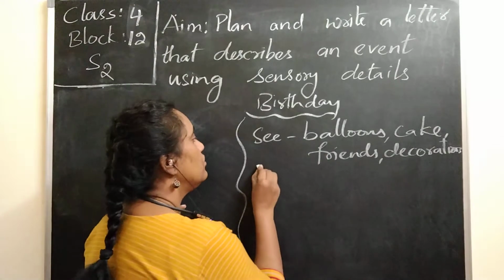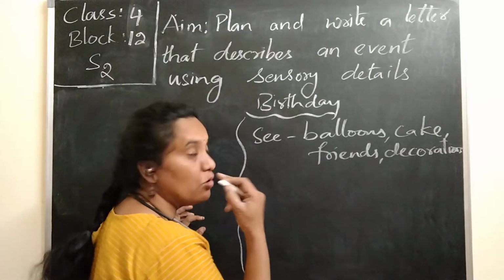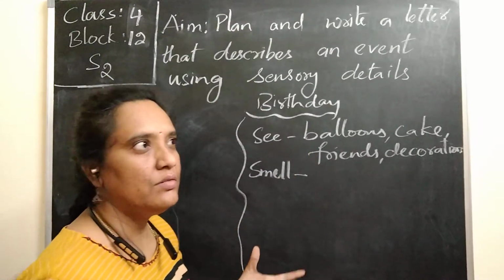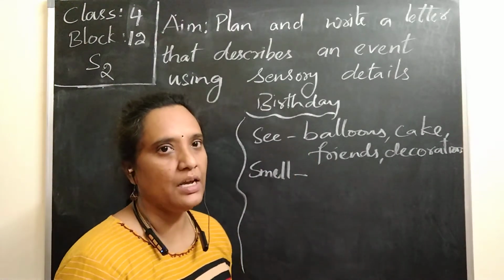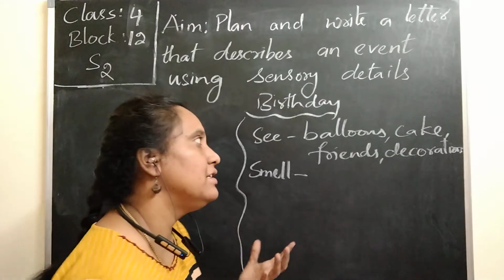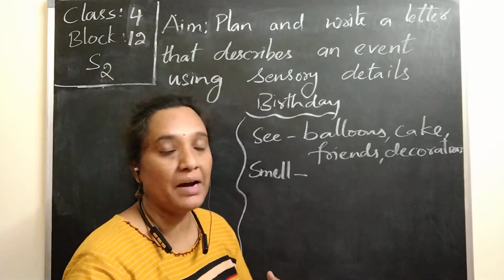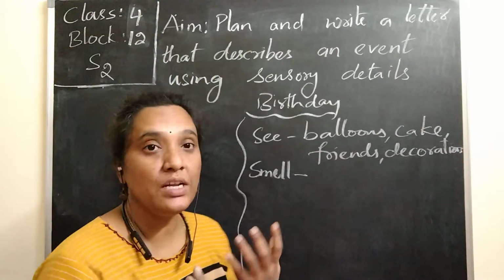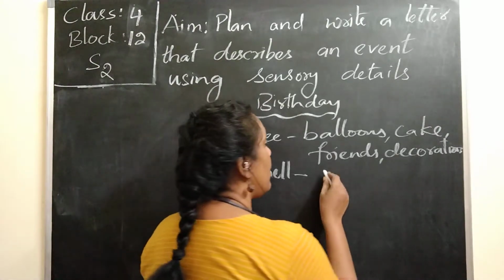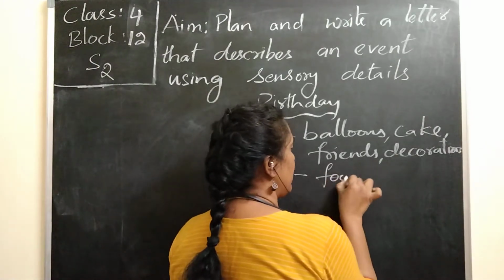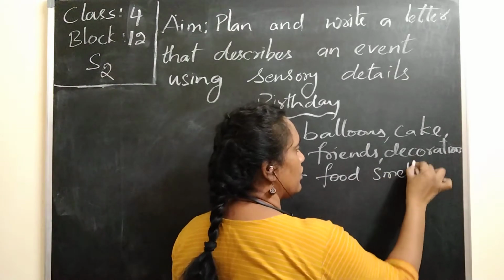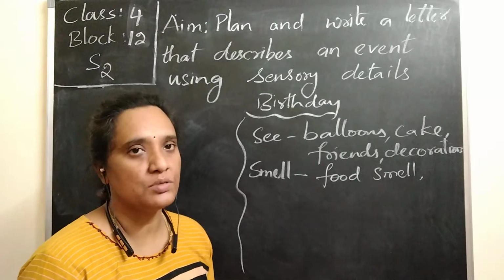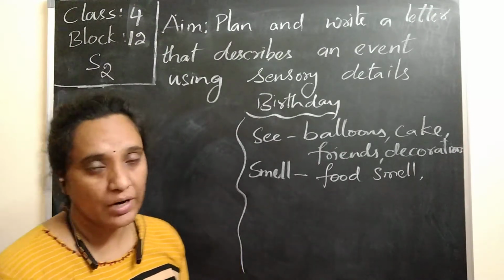After seeing, we can go with the smell. What did we smell? Because we went to a birthday party, normally we smell the cake and some food items, like non-veg items or vegetables, whatever it might be. We get sweet smells, the fragrance of the food. Even the smell from the dishes gives us a really good smell. Regarding that smell you can write.